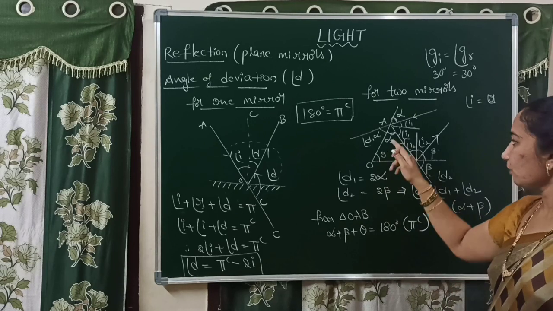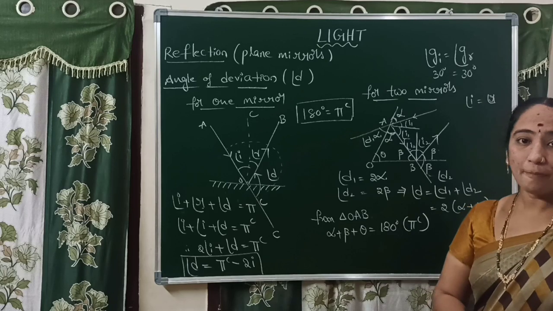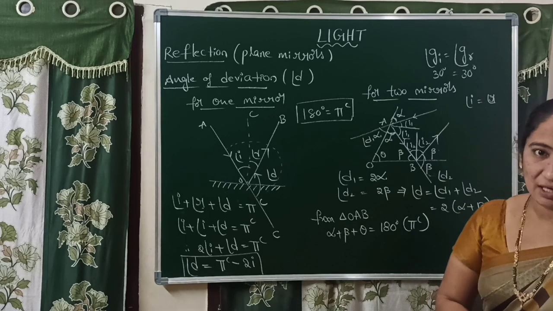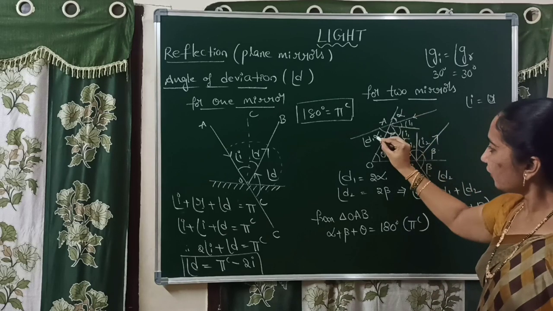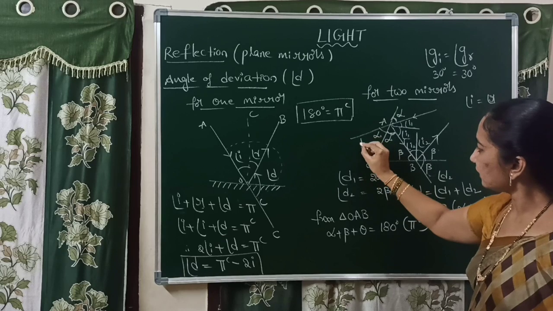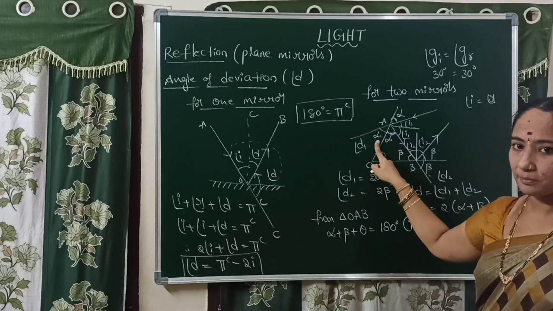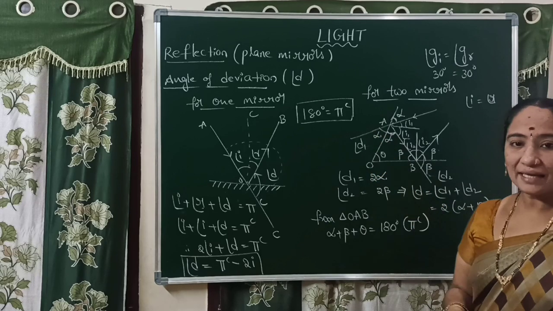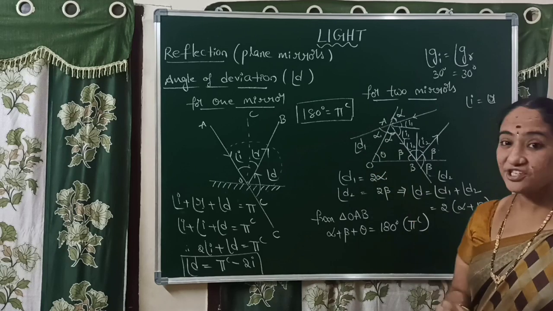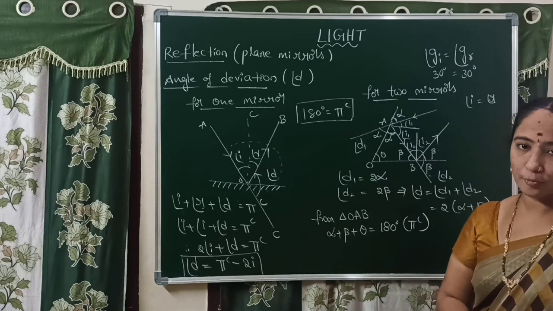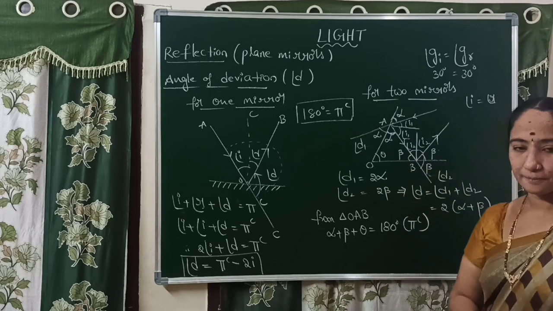Right. So you know one more law in mathematics: vertically opposite angles are equal. So see here alpha. This is a vertically opposite angle, and here it is a vertically opposite angle equal to alpha. It represents what? It represents the angle in between the piece of glass and the extended incident ray. Vertically opposite angles are equal. Here also vertically opposite angles are equal.